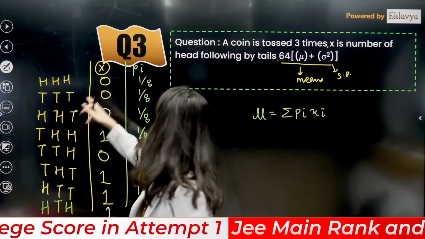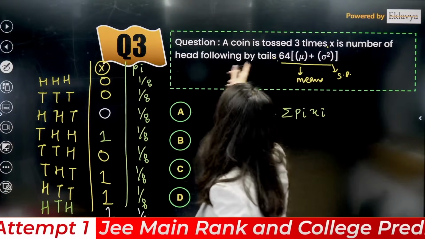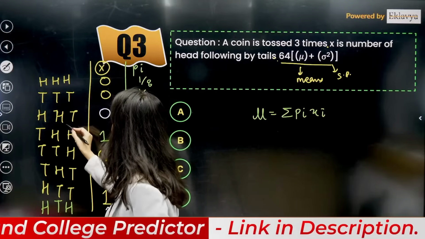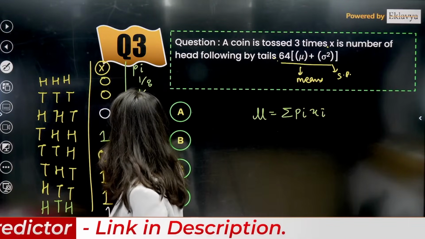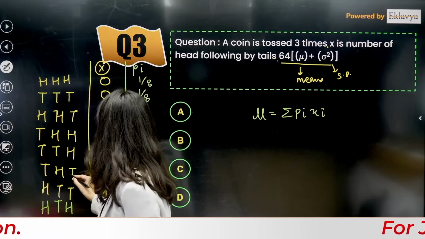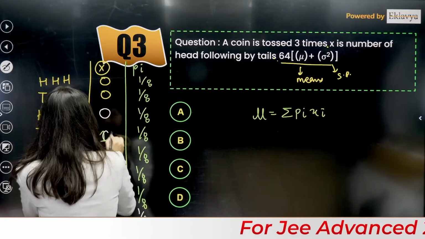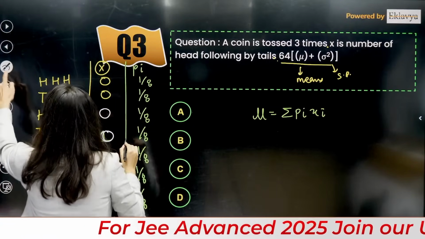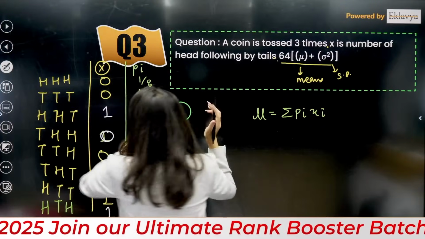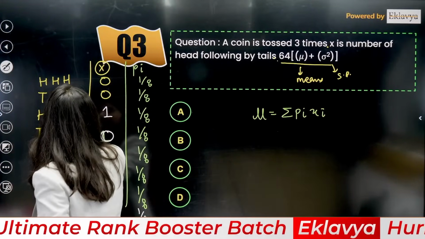Okay, so number of heads followed by tails. So clearly head followed by tail. Over here TH, HT should be there. So TH, this is 0 and this is 1. Now it's fine. Okay, head and tail. So head tail, can you see head tail?